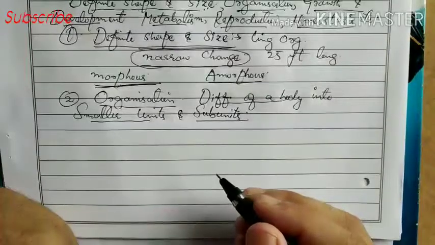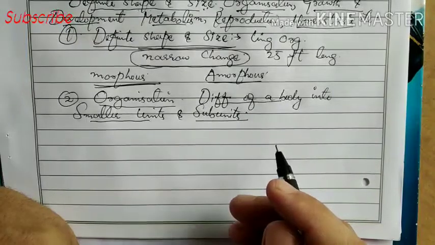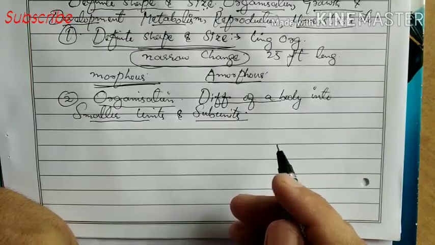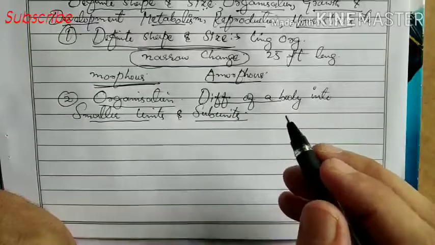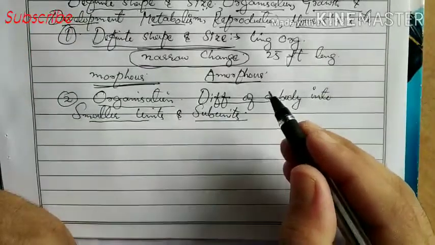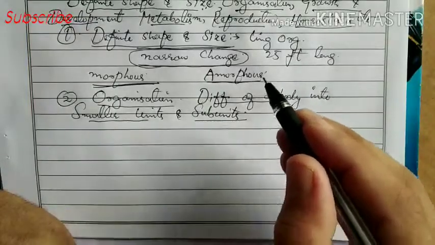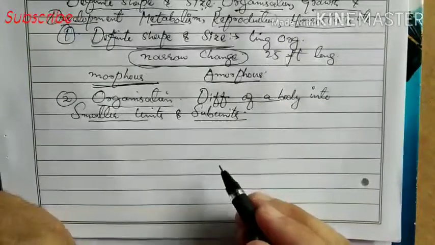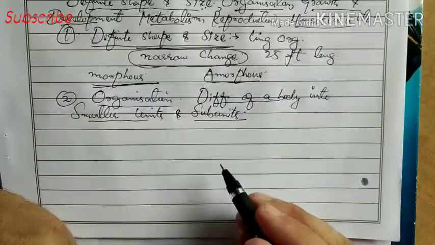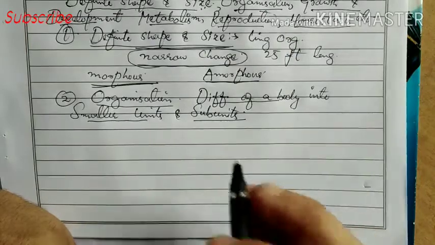when different cells combine together, they form tissue. When different tissues combine together, they form an organ, and organs form organ systems, and organ systems form an organism. So this is the differentiation of a body. If we take the organism, we can see organ systems are there. In organ systems there are organs, and different tissues combine together to form organs, and cells combine together to form tissues. So we can say that organization is differentiation of a body into smaller units and subunits, which are arranged in an orderly manner.